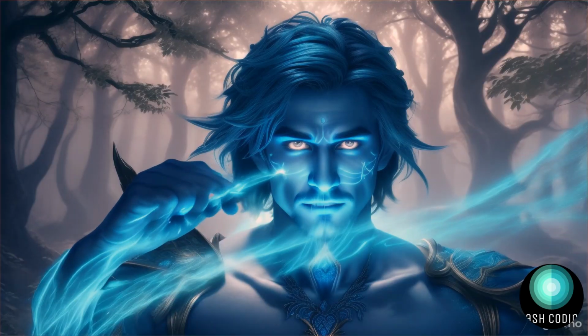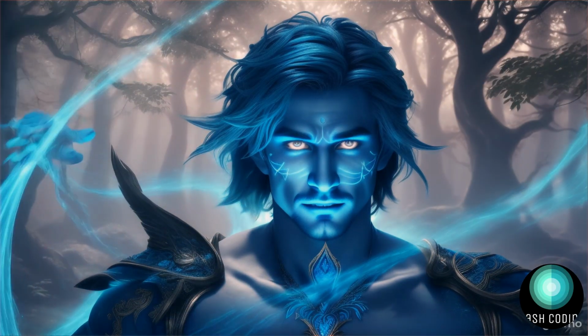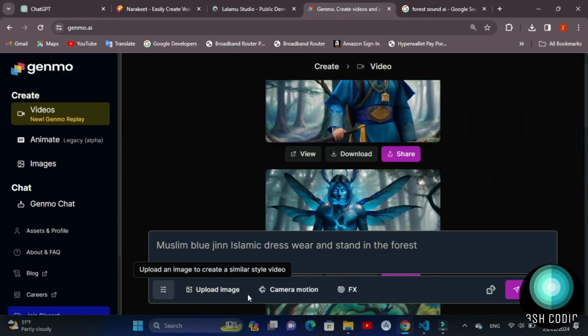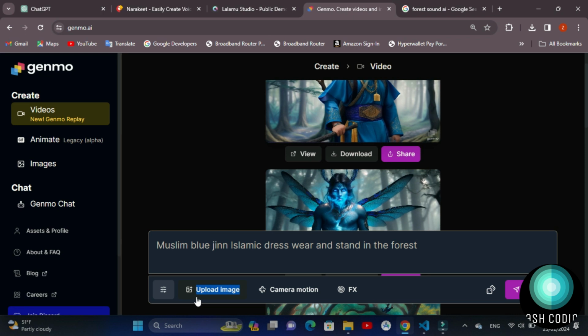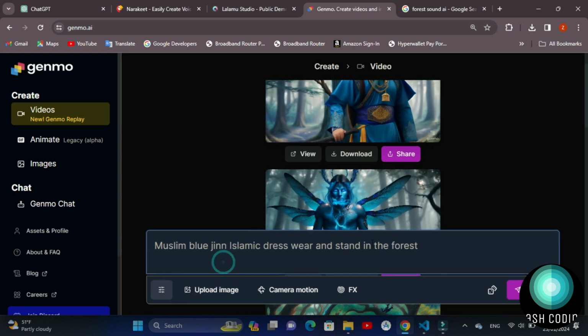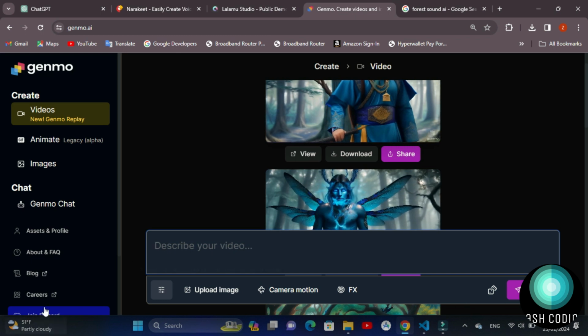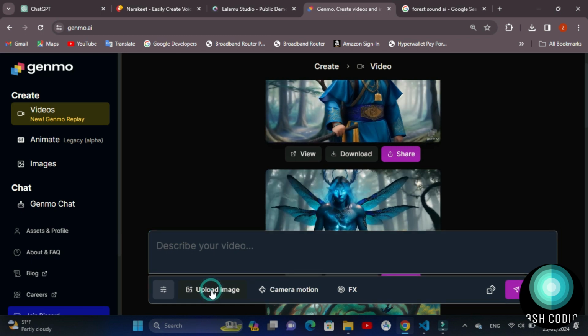Now, let me tell you about the second feature of Genmo AI. You can create an image to video. Let's upload any image you want. Click the Upload Image button, upload your image.